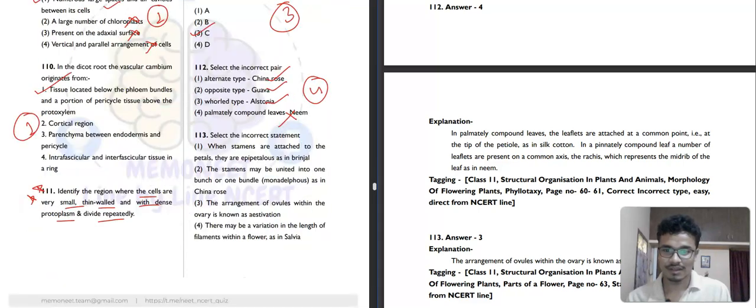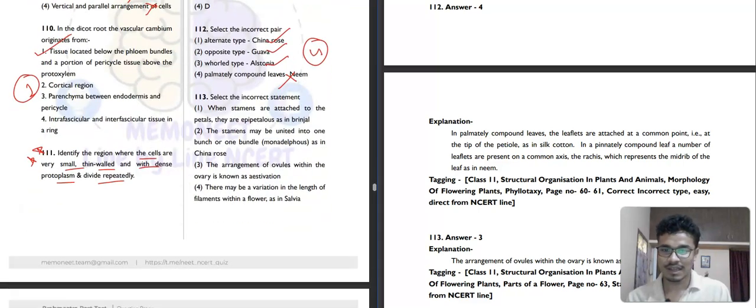Then question number 113. Select the incorrect statement. When the stamens are attached to the petals, they are called epipetalous, as in brinjal, correct. The stamens may be united into one bunch or one bundle, monoadelphous, as in China rose, correct. The arrangement of ovules within the ovary is known as aestivation. No, this is not correct. This is known as placentation. Then there may be variation in the length of filaments within a flower, as in salvia. So correct. The third option will be our correct answer.